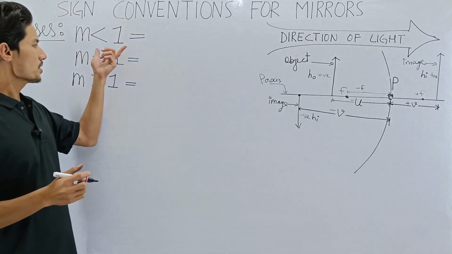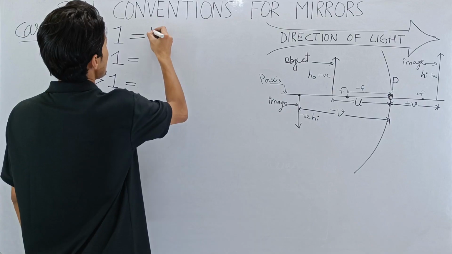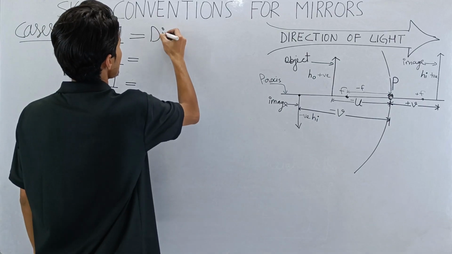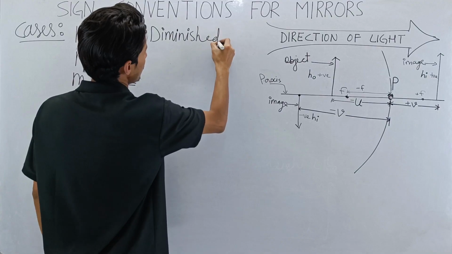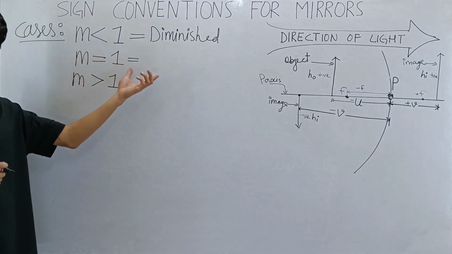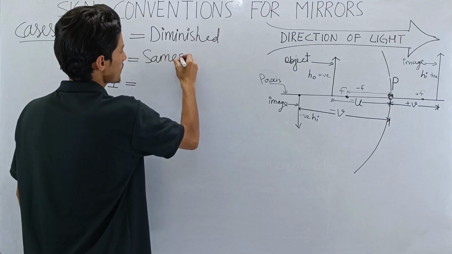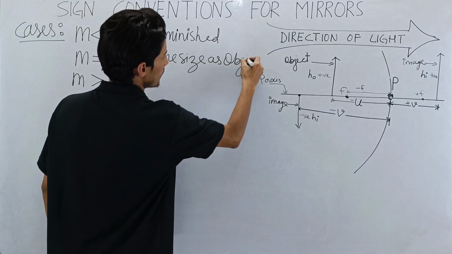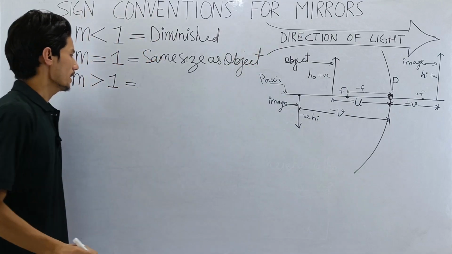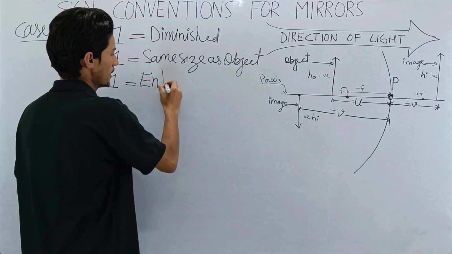If magnification is less than 1, that means the image is diminished. If magnification is equal to 1, that means the image is of the same size as the object. And if magnification is greater than 1, that means the image is enlarged.